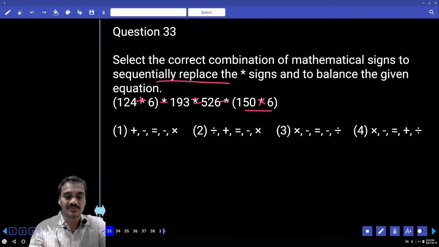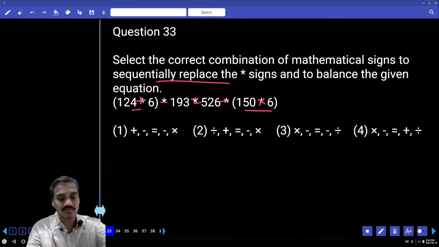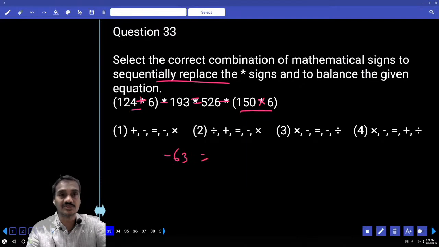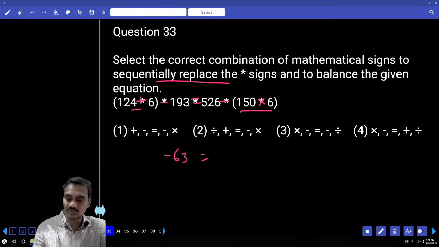Now 150 into 6 is how much? 900. And 526 minus 900, it is a negative value. But as here, 124 plus 6, 130 minus 193. Now 193 and 130 here minus 63. But as here, how much is this one? This is more than 300. Hence, choice 1 is ruled out.